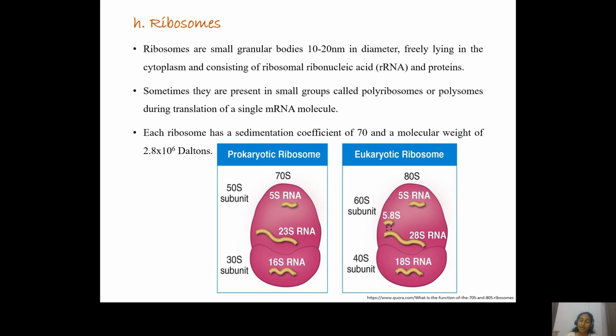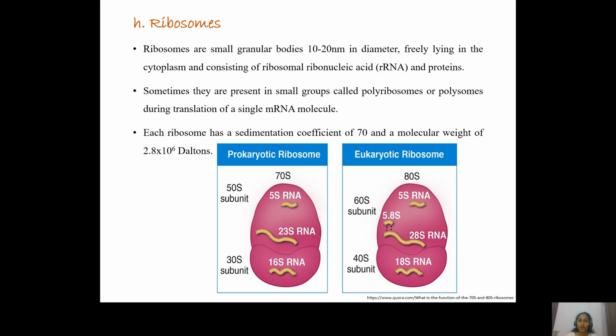Now, these ribosomes, in case of prokaryotes, are designated as 70S. S stands for Svedberg unit. The sedimentation coefficient is 70 here. Ribosomes are small, granular structures, and they have a diameter of about 10 to 20 nanometers. And they are freely lying in the cytoplasm. However, during protein synthesis, these ribosomes come together. The ribosome consists of two subunits, the larger subunit and the smaller subunit.